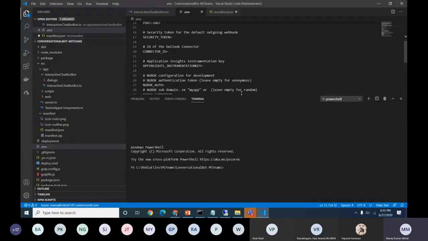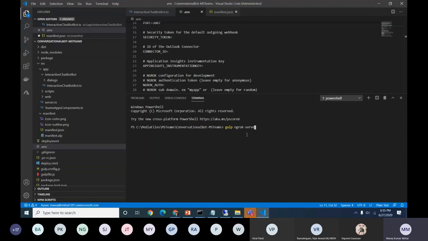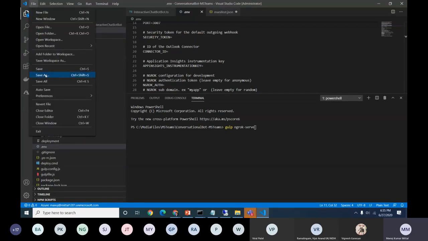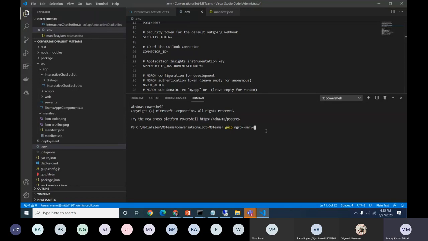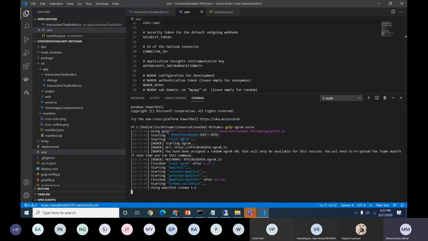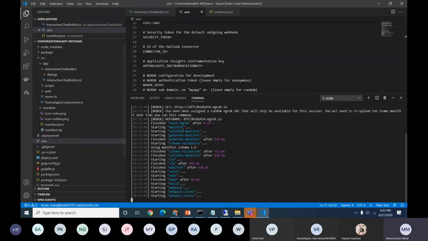After that, let me run this one. What if we need to debug this section? Let me save it first. Yep, save all. Yep, gulp ngrok serve. Once I click this, it will start creating a package for us, and if you see here, it's running ngrok and starting ngrok, and it has created a dynamic subdomain URL for us.